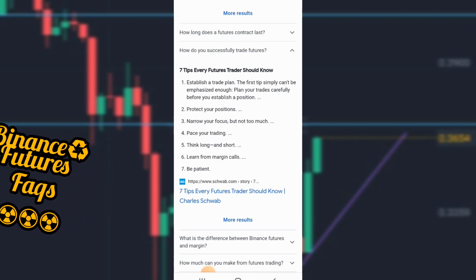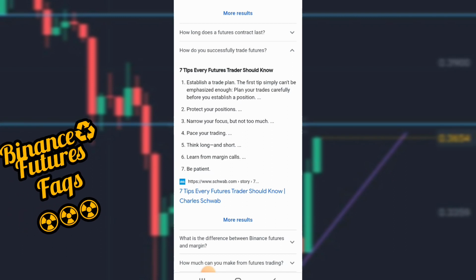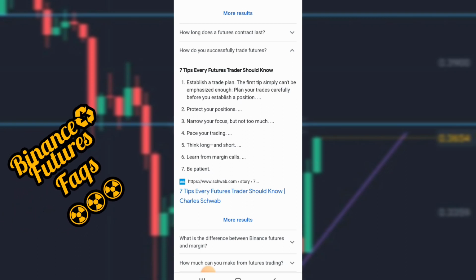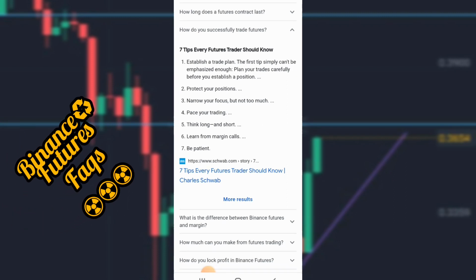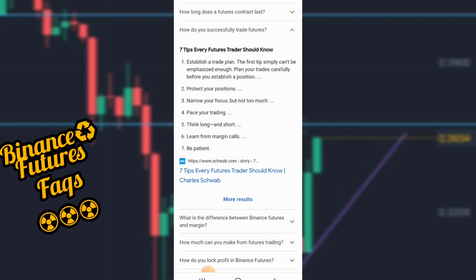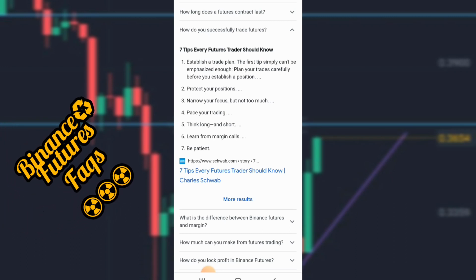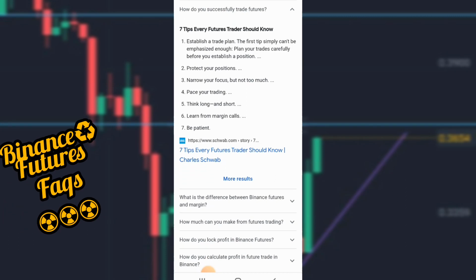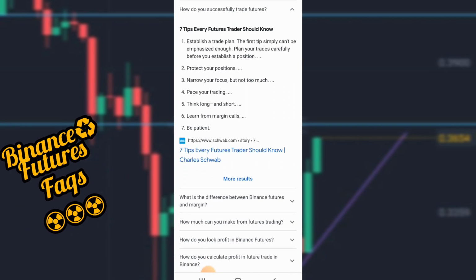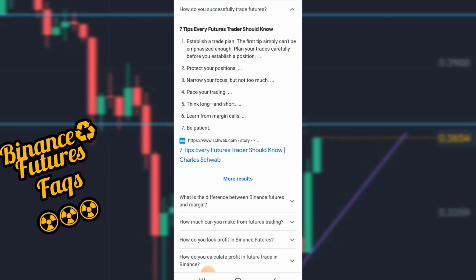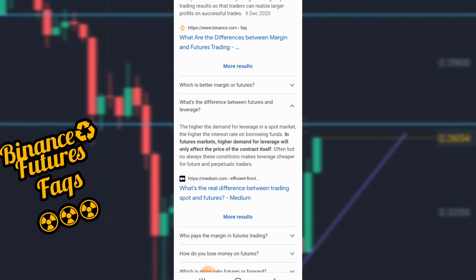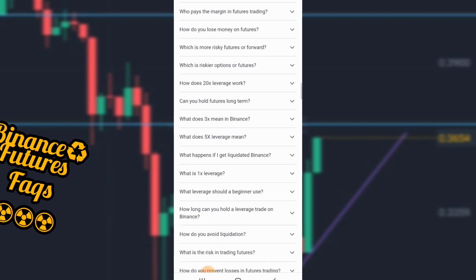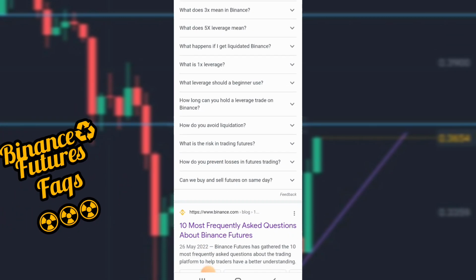Now, protect your positions. If you see the market is not going in your favor, you want to manage your losses, and you do not want to open positions unnecessarily. Narrow your focus but not too much. Open your horizon when trading on the Binance platform or when trading futures in general. Then pace your trade, think short and think long and short. You also want to learn from margin calls and, most importantly, you want to be patient. There are times where you need lots of patience to push through with certain trades.